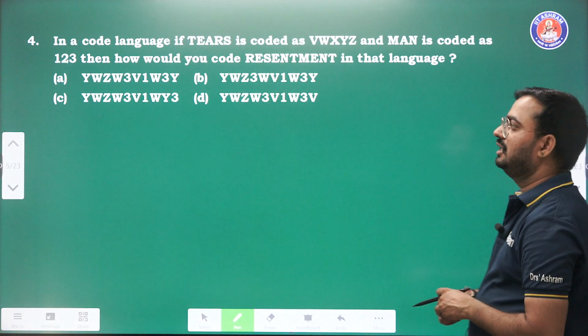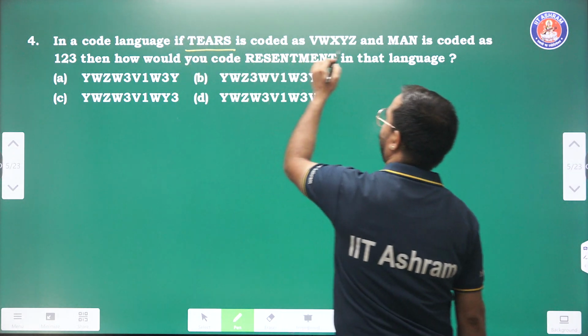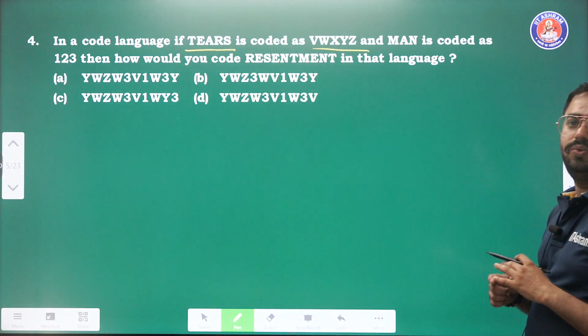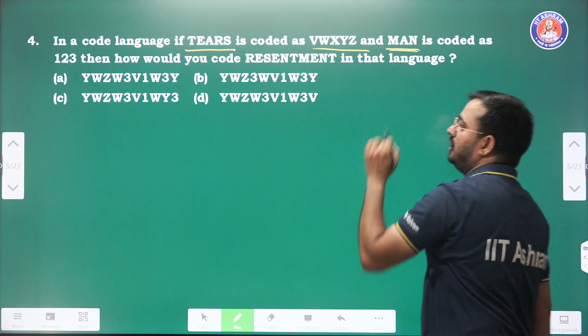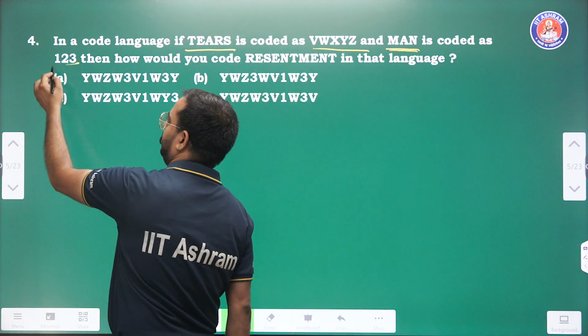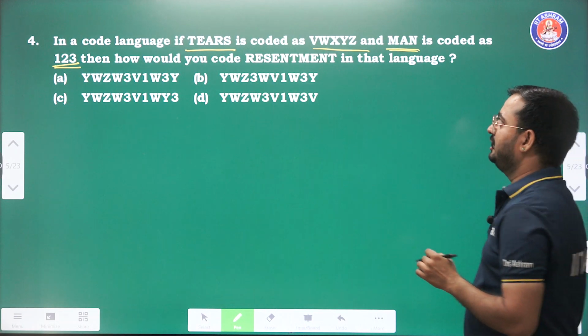Question number 4. In a certain code language, tears is written in this form: V, W, X, and Y. And man is coded as 1, 2, 3. Then how would you code resentment?